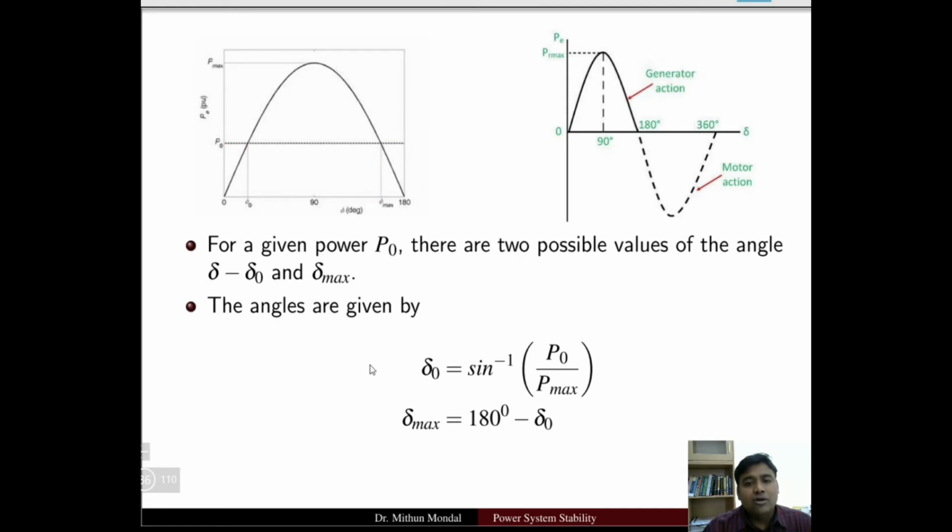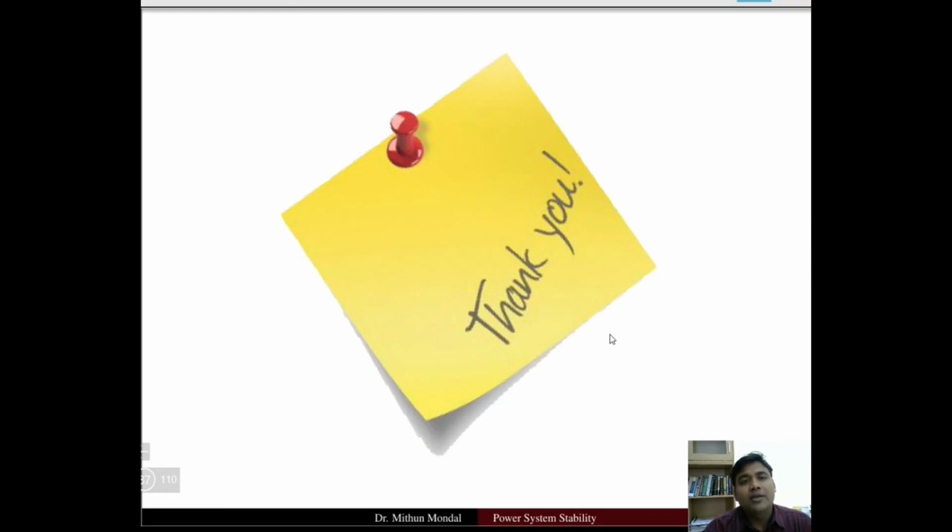The values of delta naught and delta maximum can be obtained from the curve: delta naught is equal to sin inverse of P naught by P maximum. Once we have obtained the value of delta naught, delta maximum can be obtained by subtracting delta naught from 180 degrees. So we have obtained the power angle relationship of a synchronous machine, and we have seen the values of delta for different amounts of power.